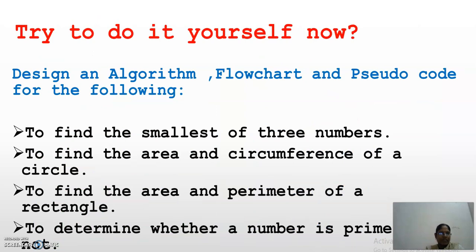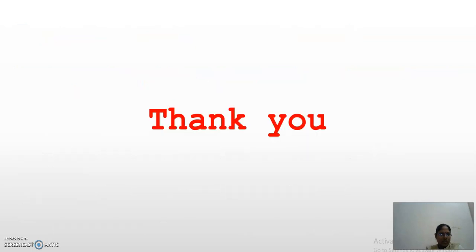So this is the assignment. You need to write the algorithm, flowchart and pseudocode for all of these: smallest of three numbers, area and circumference of a circle, area of a rectangle, and checking whether a number is prime or not. This is about algorithm and flowchart. Thank you.